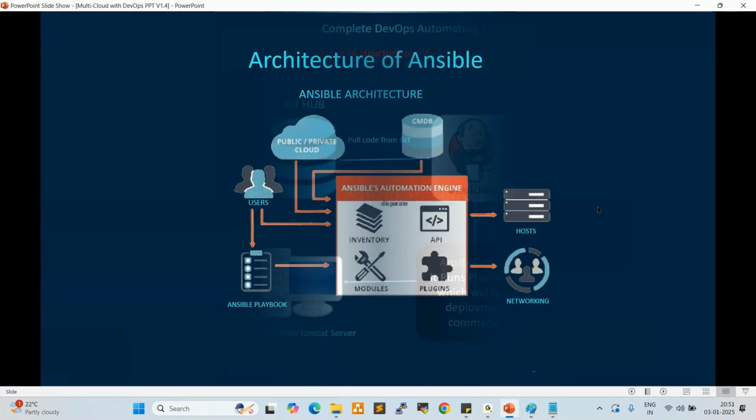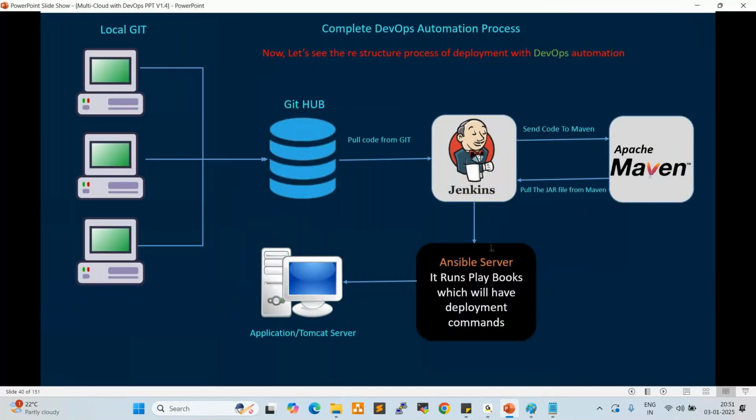Ansible we can integrate with Jenkins. In Jenkins, we prepare the jobs and we trigger the jobs. So Jenkins triggers Ansible, and Ansible will go and deploy the applications on the respective target servers.